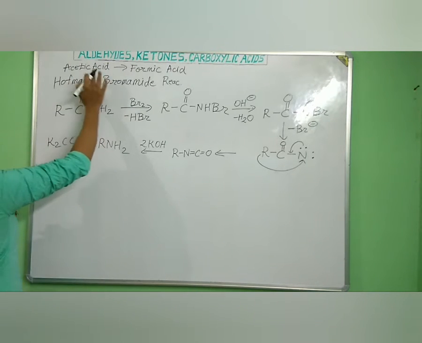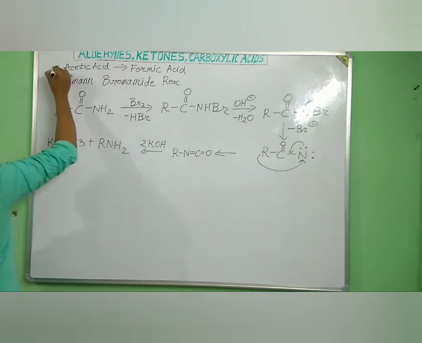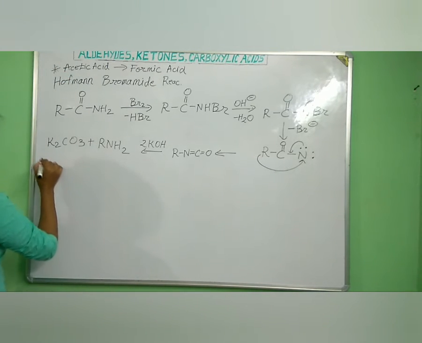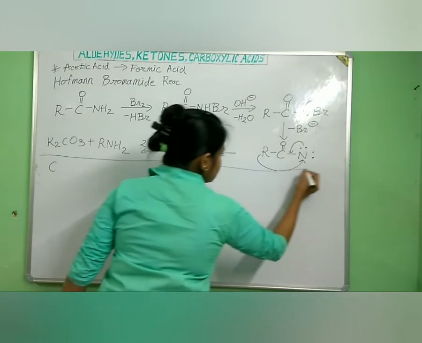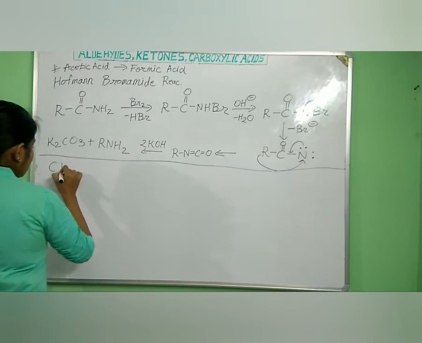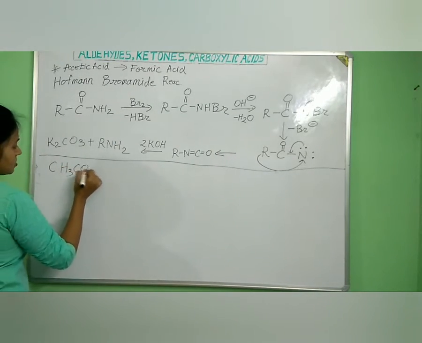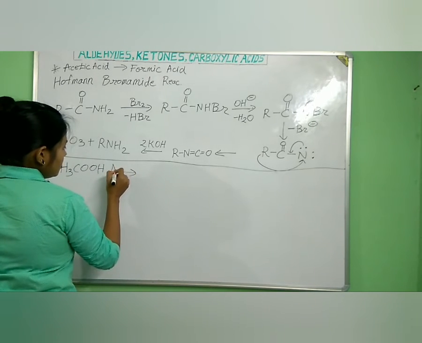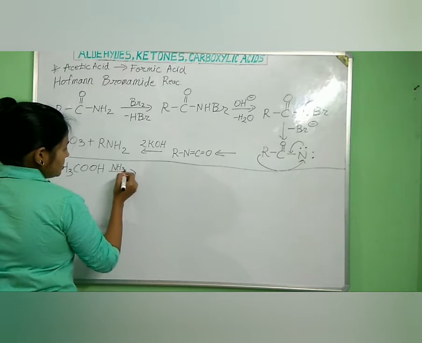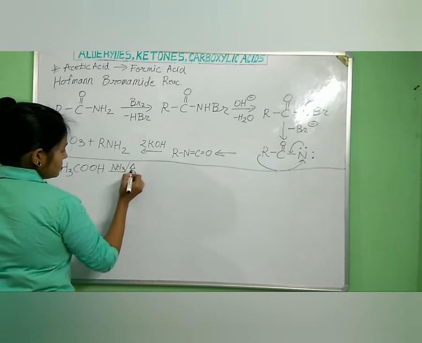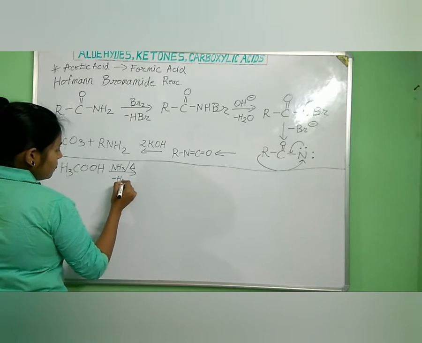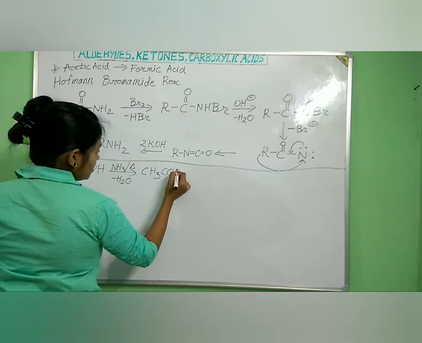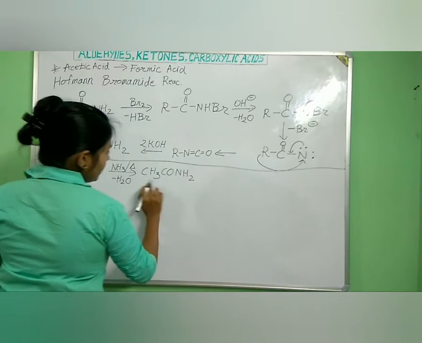So how to turn acetic acid into formic acid? This was our question. Acetic acid is CH3COOH. If we heat it in presence of ammonia, there is removal of one water molecule and we get CH3CONH2, an acid amide.